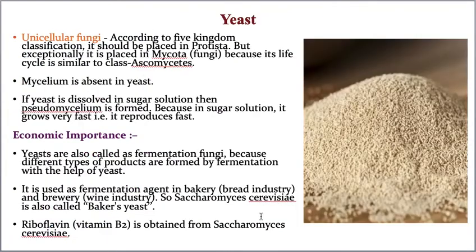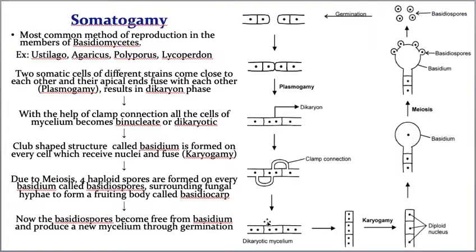That means earlier there is only one nucleus in one cell, and that is called monokaryotic. Mono means single, karyote means nucleus. So a monokaryotic cell converts into a dikaryotic cell with the help of clamp connection. That is only possible due to clamp connection.